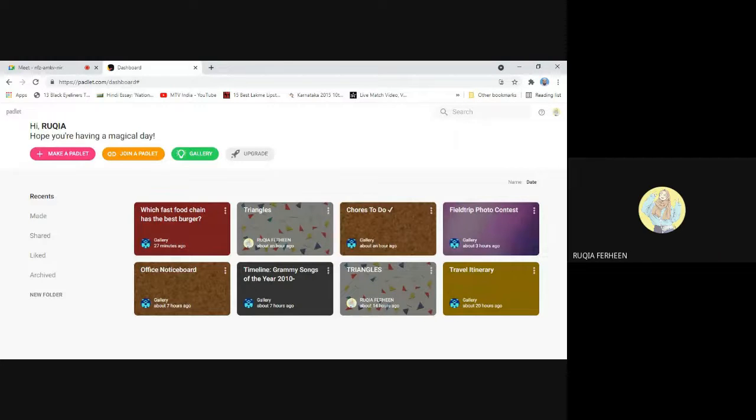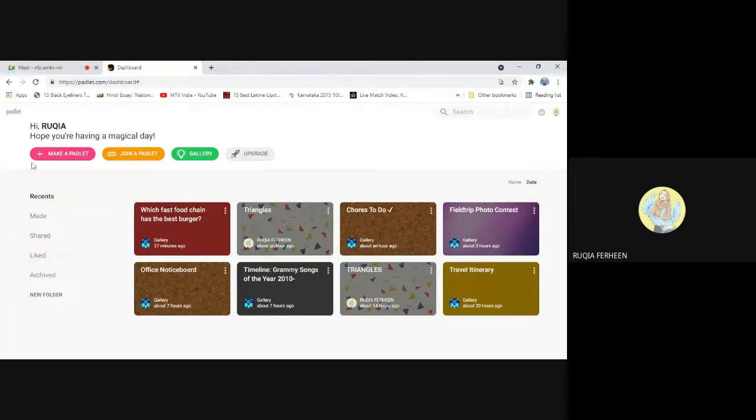I hope you have opened the Padlet page, the dashboard. This homepage is known as a dashboard. Can anyone reply? It's okay if you have not created one also. I'll just show you how to create. So this is the homepage which you will land on when you create an account.